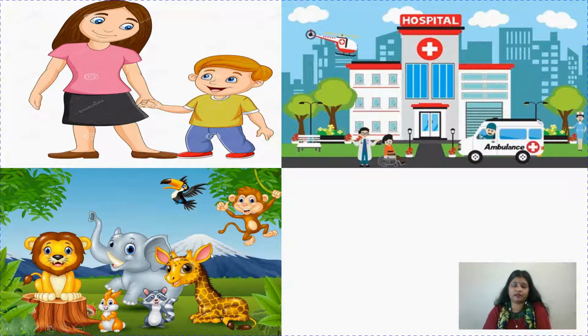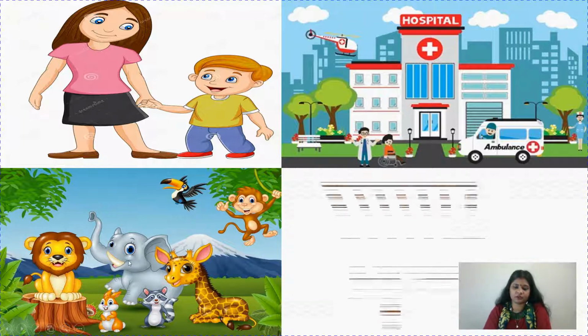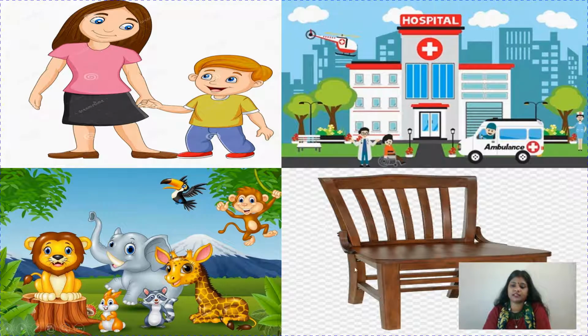But do you know, children, when we keep some pet animals like a cat or dog, we again give them some particular name. Like the dog's name is Bruno or Tiger or anything. And suppose this cute elephant's name is Appu. So again we are giving them some particular name. Fine. So names can be given to anything, whether it is a person, place, animal or bird. So again they are names of animals or birds, and in the last picture we can see a picture of a bench. Okay. So it is the name of a thing.